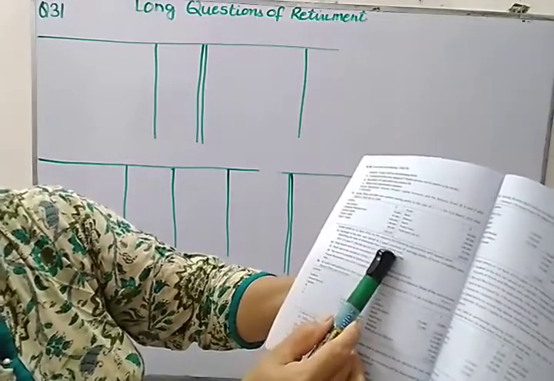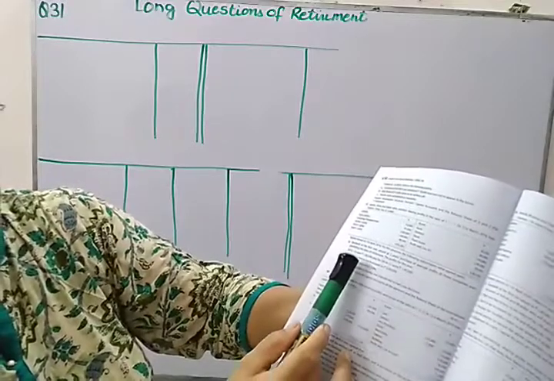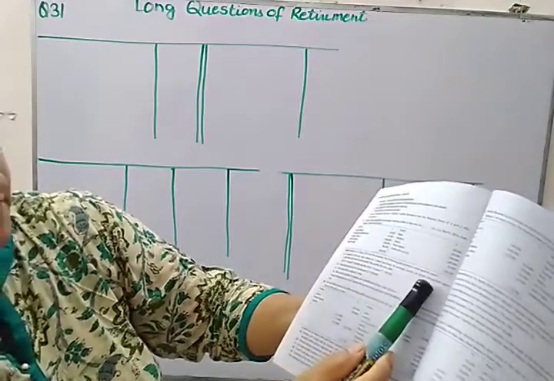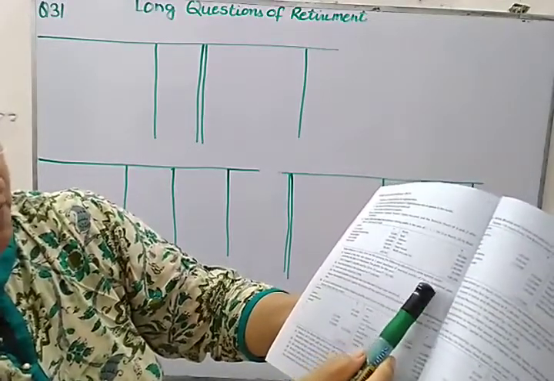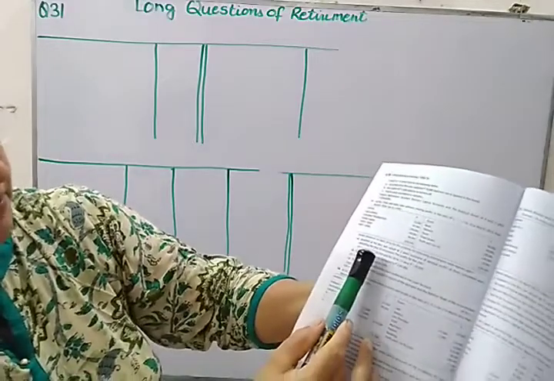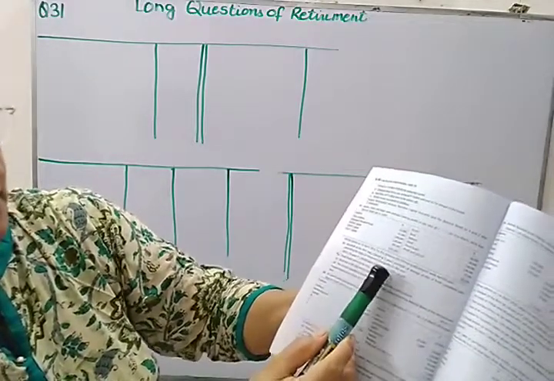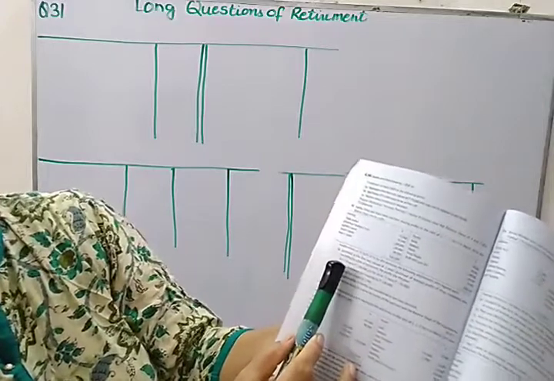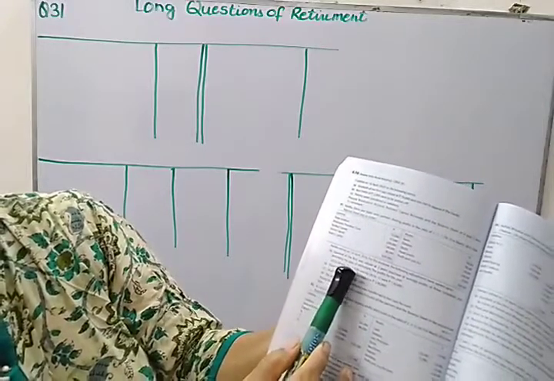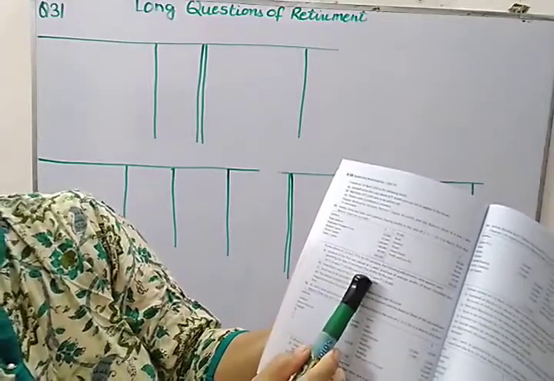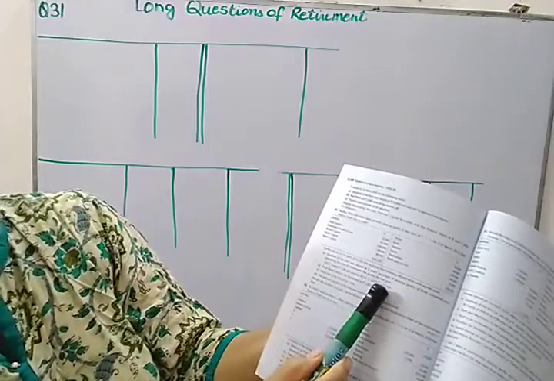Goodwill of the firm is valued at 2-year purchase of average profit of 3 completed years preceding the date of retirement. The profits given to us are for 2013-14, 1,00,000, and for 14-15, 1,30,000.